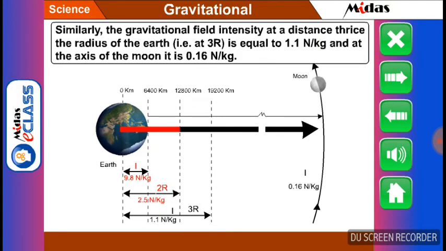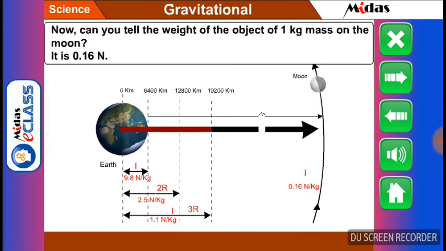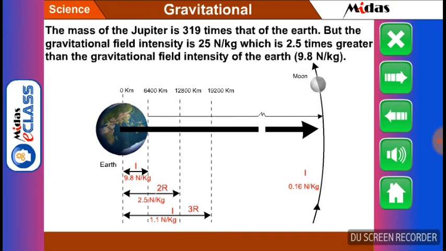Similarly, the gravitational field intensity at a distance thrice the radius of the earth, that is at 3r, is equal to 1.1 Newton per kg. And at the surface of the moon, it is 0.16 Newton per kg. Now, can you tell the weight of the object of 1 kg mass on the moon? It is 0.16 Newton.